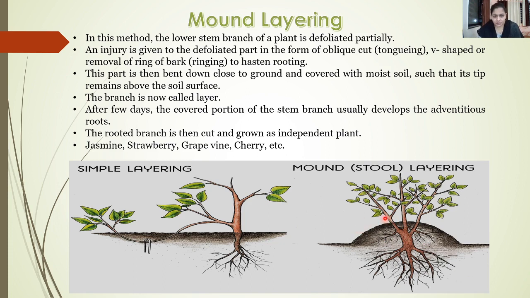Again, you can see after a few days what will happen: the portion covered with moist soil will start bearing adventitious roots, and once the plant is rooted, it can be cut off from the mother plant and grown as an individual plant. Such a method is usually implemented in jasmine, strawberry, grapevine, and cherry plants.